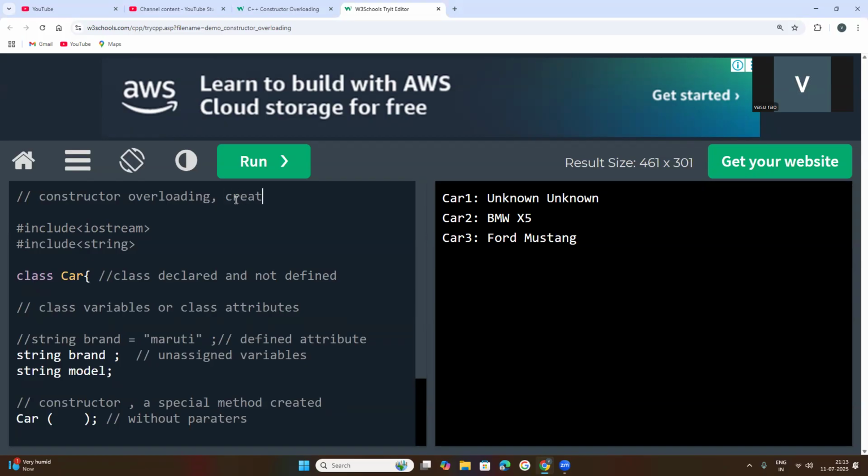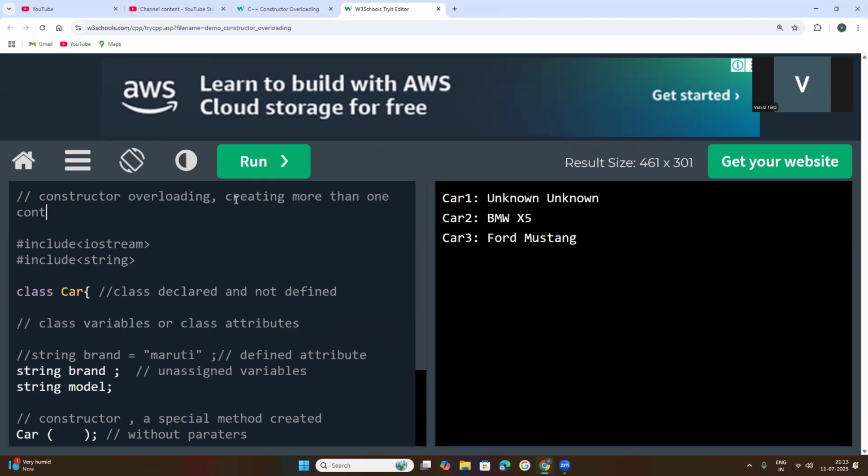Creating more than one constructor in a class. That is called, we need to keep the two forward slashes.